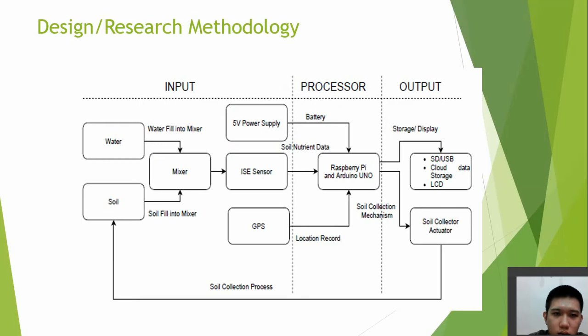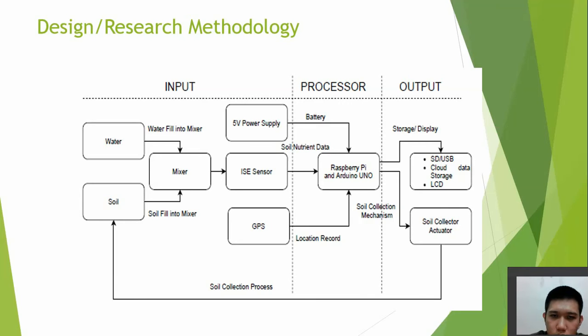This is the system configuration of my project. At the input, we can see that the water and the soil will be mixed together by using the mixer. The data will be analyzed by using the ISE sensor. The soil nutrient data and the locational data will be sent to the Raspberry Pi and Arduino Uno controller, and the data will be saved in the SD card and displayed in a monitoring system like an LCD, computer, laptop or handphone. After the data have been collected, the soil mixture will be poured back to the soil by using the